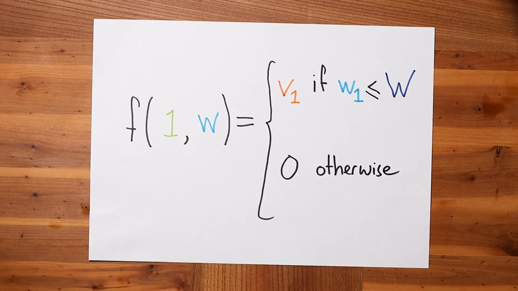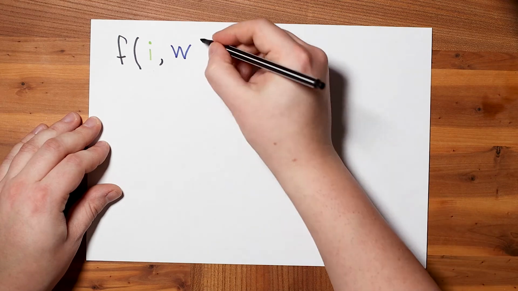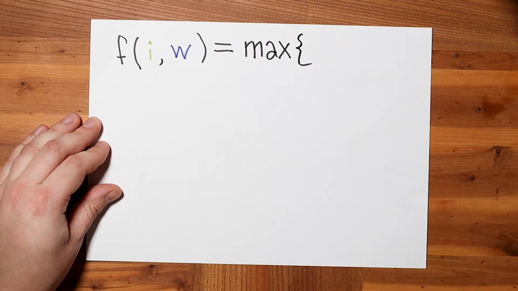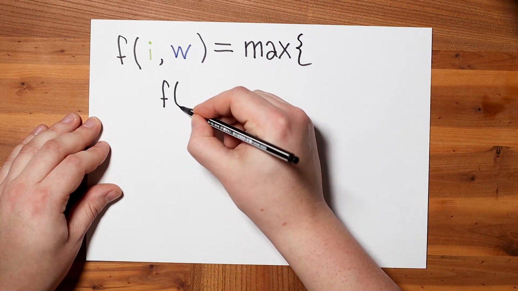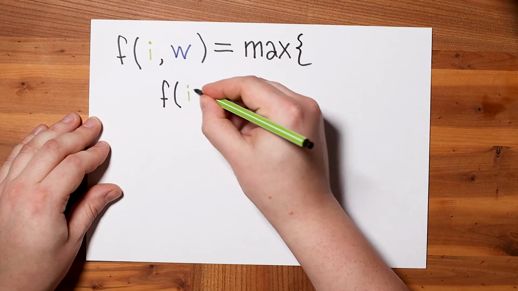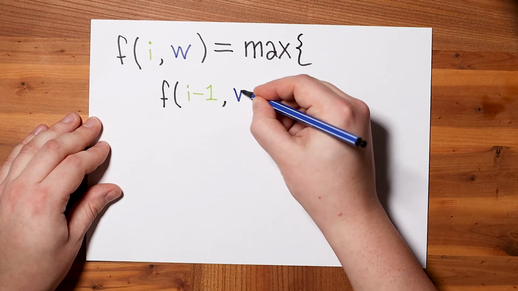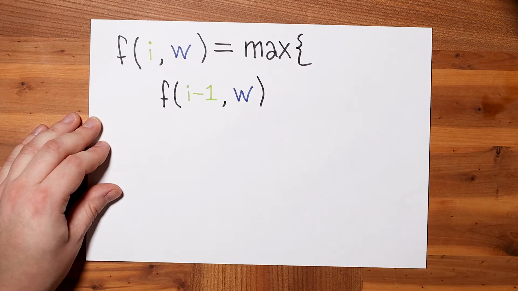Now let's think of the general case. f of i and W is what? Let's consider if we should take item i. We can let the recursion figure out what to do with all of the items before. So item i, we could not take it. Then the value we get must come from the first i minus 1 items. And they can weigh the full W. We know how to do that. That's f of i minus 1 and W.